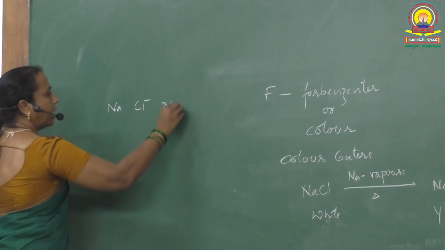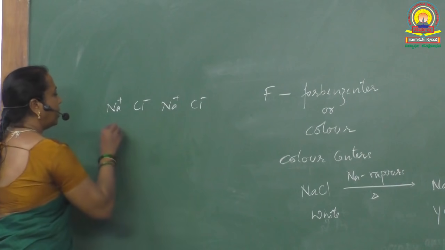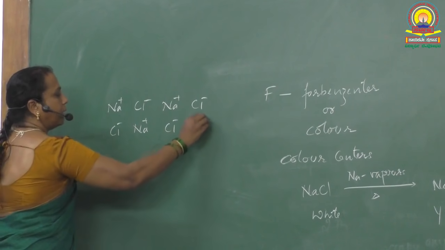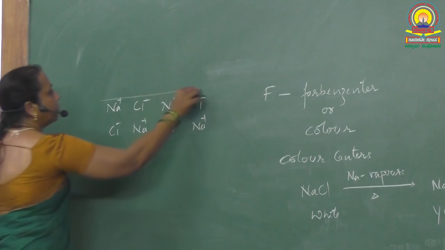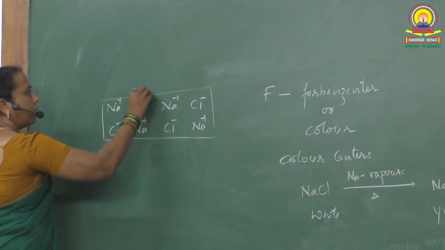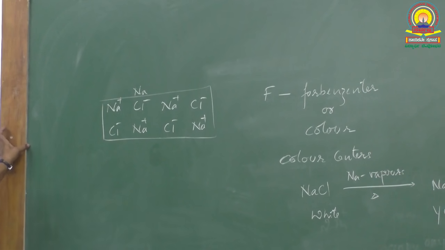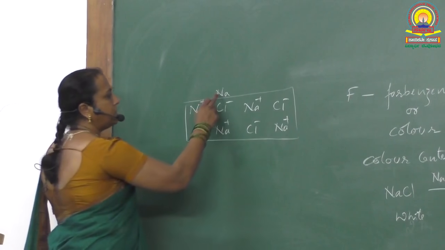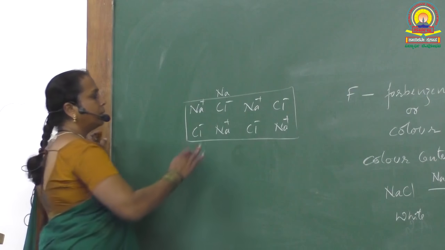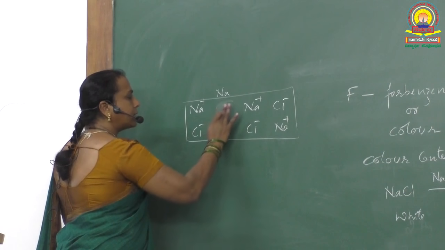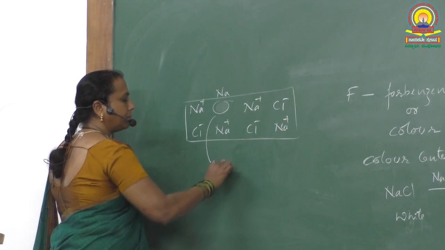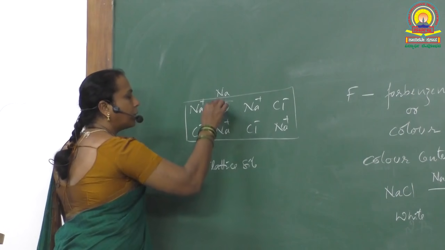See, this is the arrangement of sodium and chloride ions in a sodium chloride crystal. Okay. So, whenever it is heated in the atmosphere of sodium vapors, sodium atoms get deposited on the sodium chloride crystal. As soon as one sodium atom gets deposited on the crystal surface, one chloride leaves its place, its lattice site. We call this a lattice site.